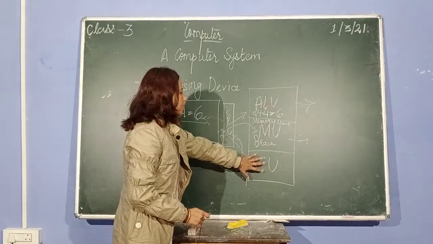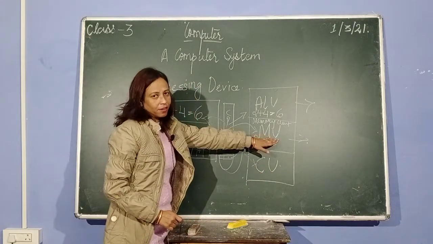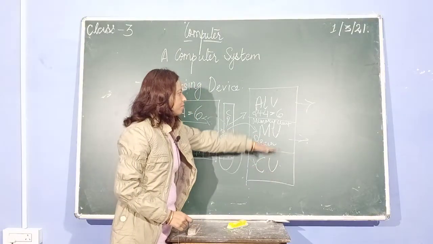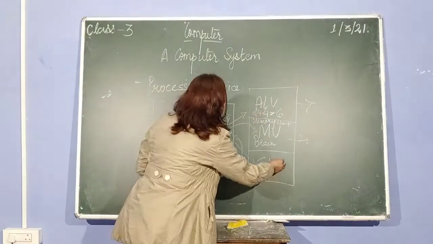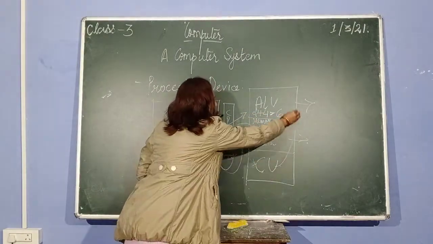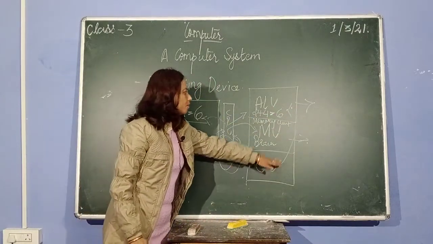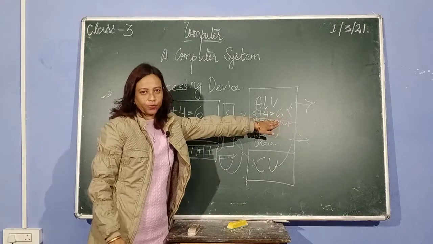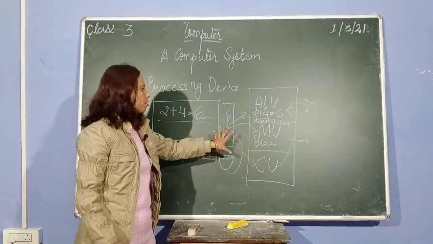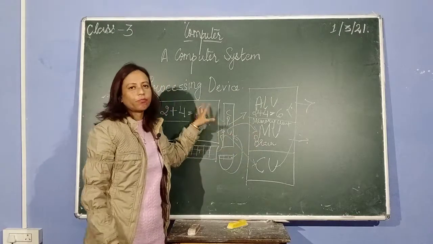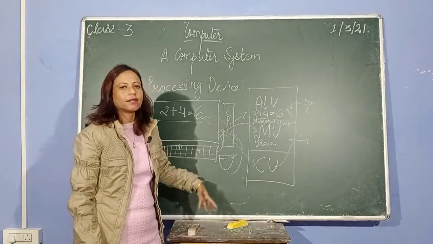Is it supposed to go to the MU, the memory unit, first? No, first this calculation is supposed to go to the ALU part. That means a mathematics problem should go to the maths section. So CU will send it to ALU. The control unit keeps control on all the parts of the computer system to make it work.